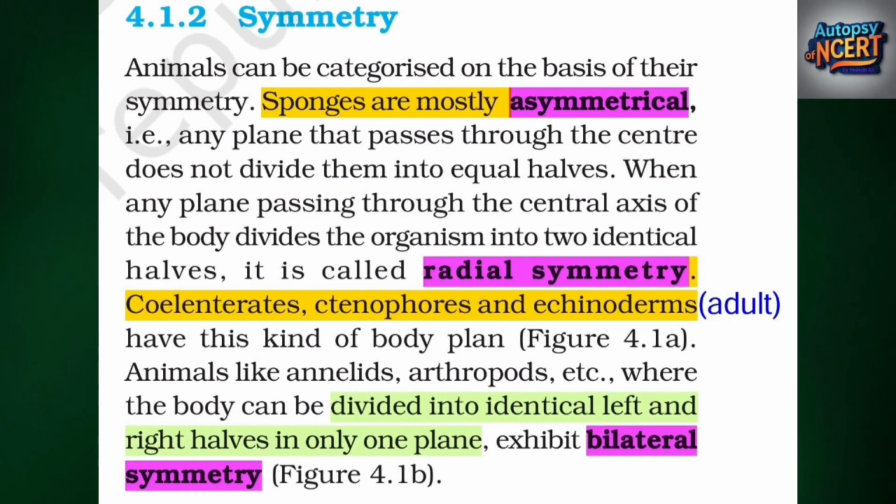4.1.2 Symmetry. Animals can be categorized on the basis of their symmetry. Sponges are mostly asymmetrical, that is, any plane that passes through the center does not divide them into equal halves. When any plane passing through the central axis of the body divides the organism into two identical halves, it is called radial symmetry. Coelenterates, ctenophores and echinoderms have this kind of body plan, figure 4.1a. Animals like annelids, arthropods, etc., where the body can be divided into identical left and right halves in only one plane, exhibit bilateral symmetry, figure 4.1b.